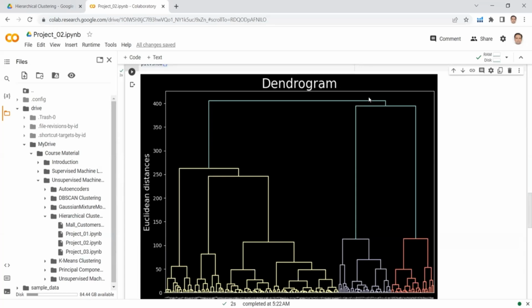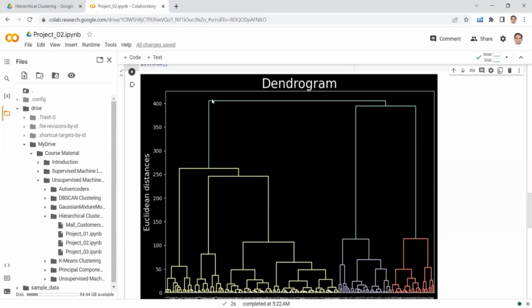So if I see this line is of maximum length and this vertical line is also of maximum length, but there is a problem that if I extend this horizontal line, or this horizontal line, these lines will pass through this vertical line. So it is not fulfilling the requirement of thresholding. After this, I have this vertical line, which is of maximum length, but I cannot select this because this horizontal line and this horizontal line will interfere with this vertical line. So I cannot select this vertical line either.